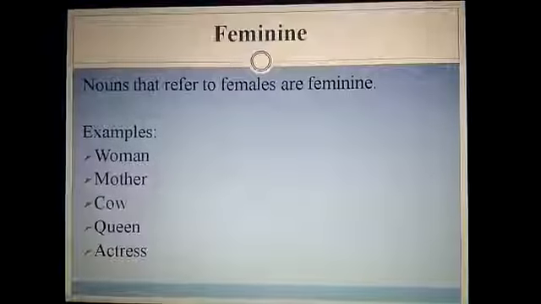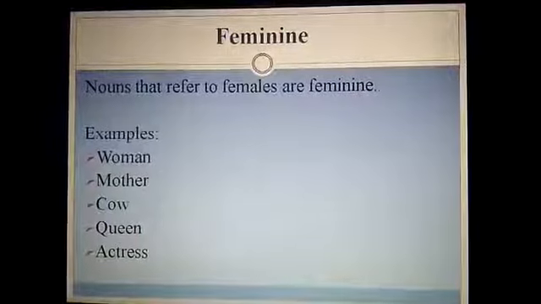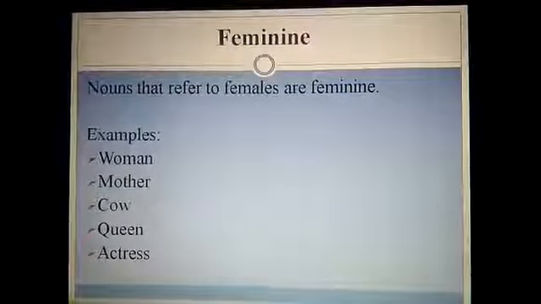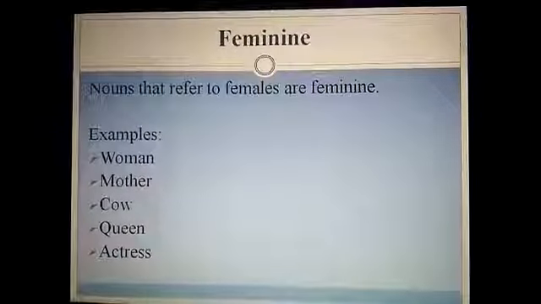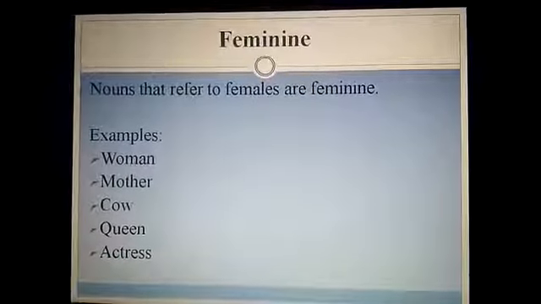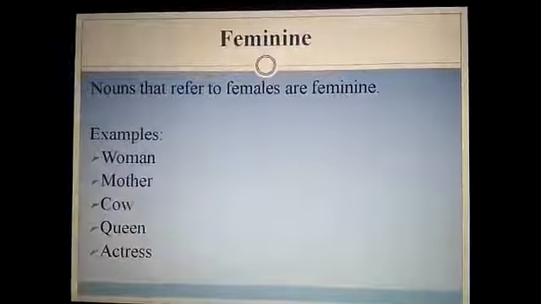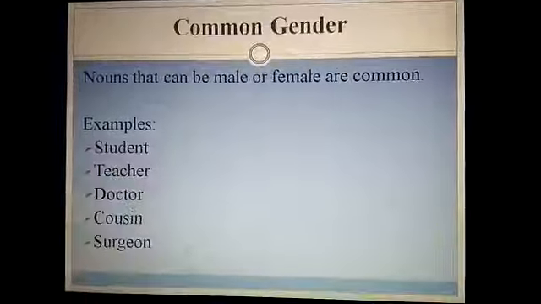Another gender is feminine. Nouns that refer to females are feminine. And these nouns are given to different people who are females. Look at the examples: woman, mother, cow, queen, actress. These are all names given to different females. So this is called feminine gender in nouns.